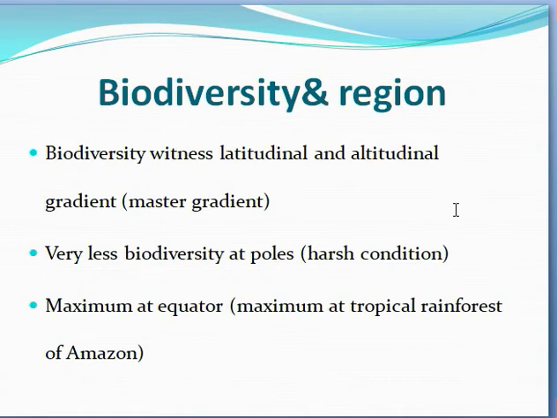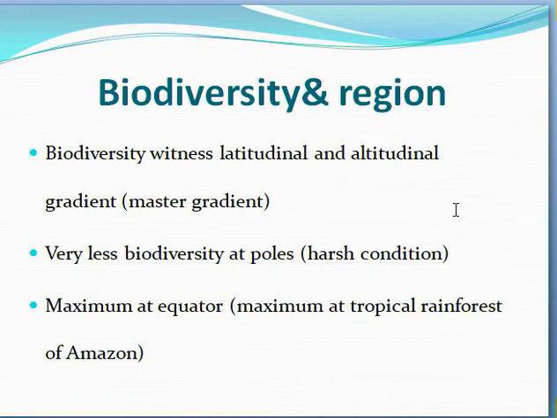Very little biodiversity at the poles. Why is there less biodiversity at the poles? Because there are very harsh conditions, and the temperature is very low. Cold temperature does not support many species to inhabit there. That's why there is very little fauna at the poles. The biodiversity is very low, and biodiversity is very high toward the tropics.